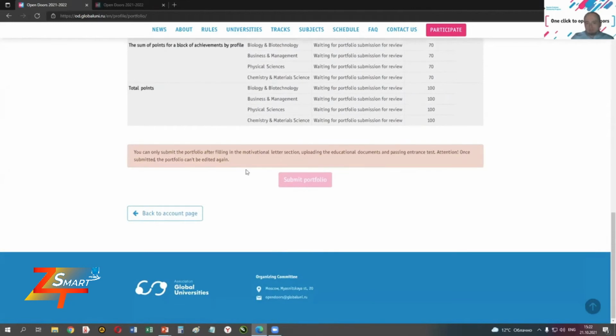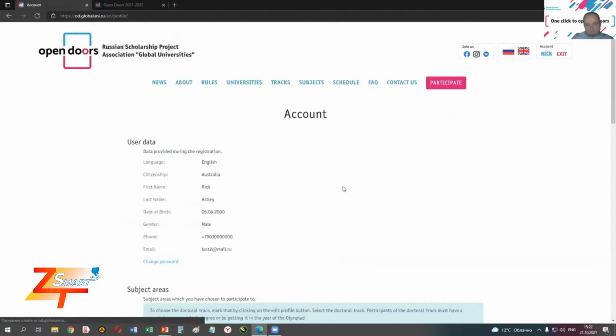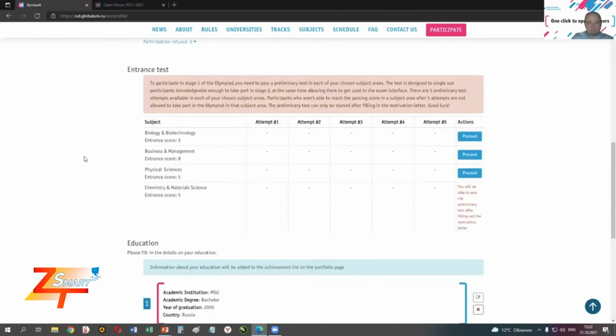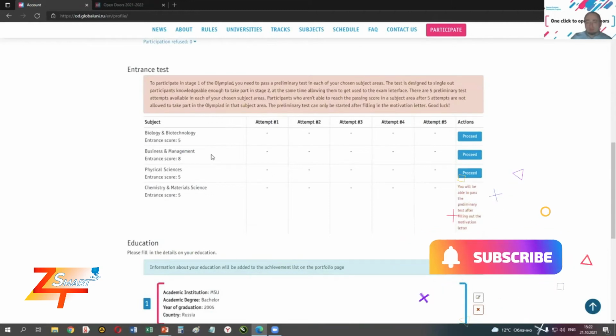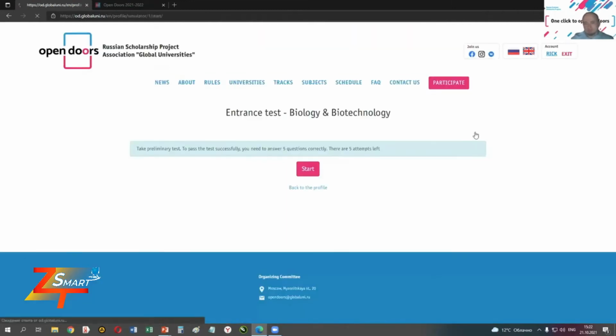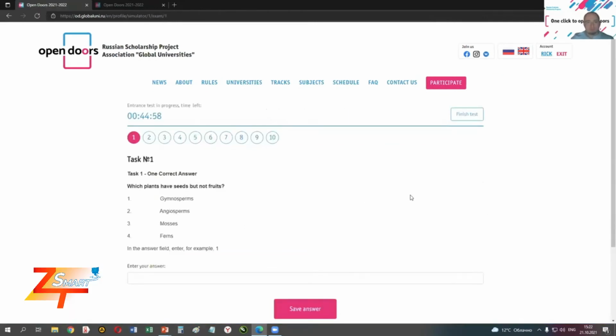Here you can see that you still cannot submit your portfolio. That's because we haven't taken the entrance test. To take it, we go back to our account page, and here, these are the three subject areas with filled in motivational letters, so we can just click proceed. And our test starts.